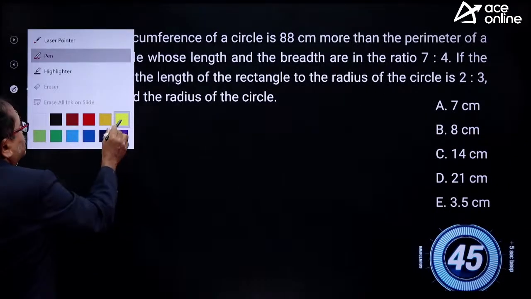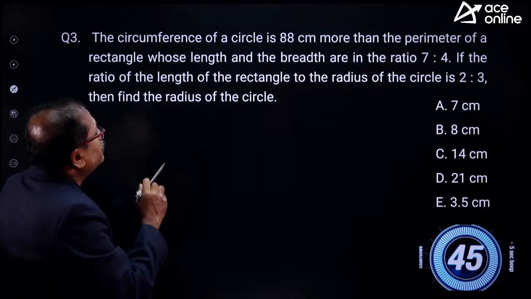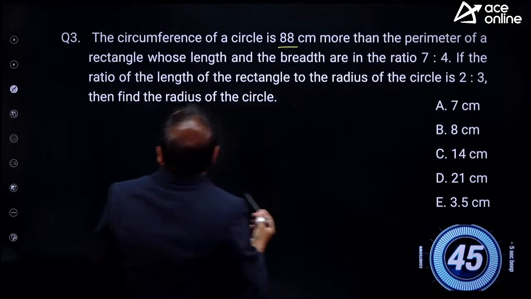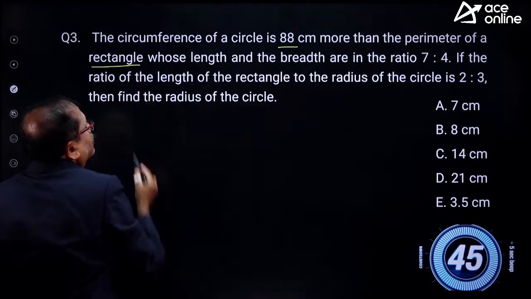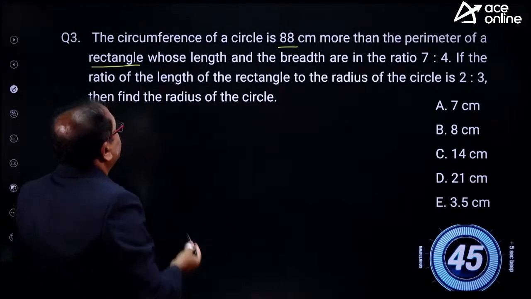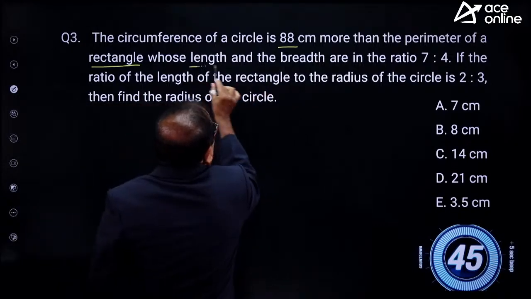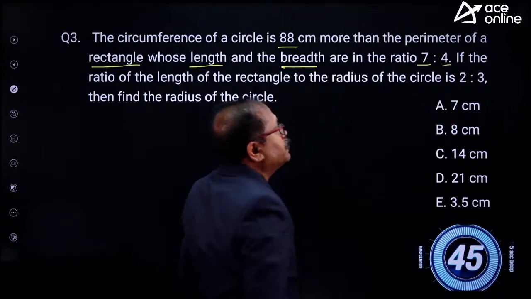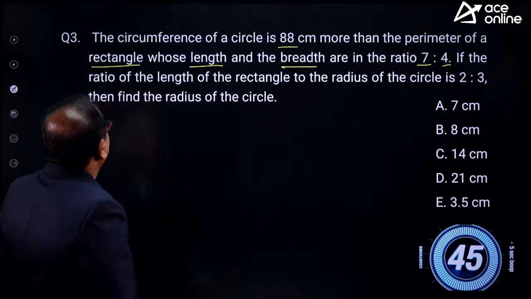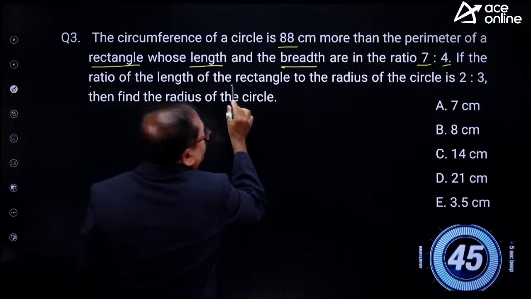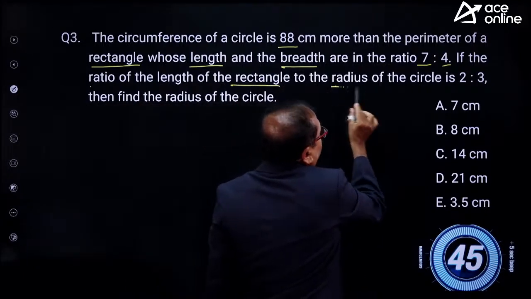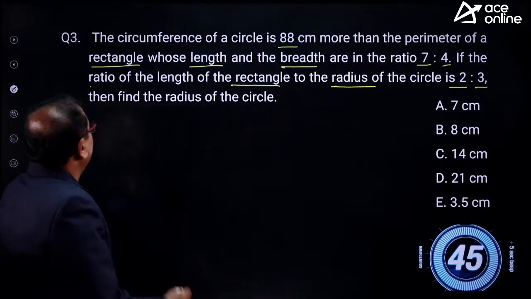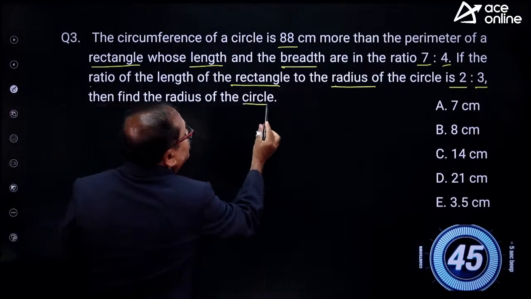And what is this question all about? The circumference of the circle is 88 centimeters more than the perimeter of the rectangle. The length and breadth are in the ratio of 7:4. If the ratio of the length of the rectangle to the radius is 2:3, then find the radius of the circle.